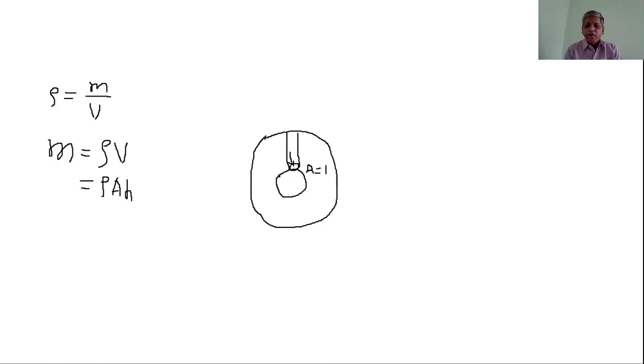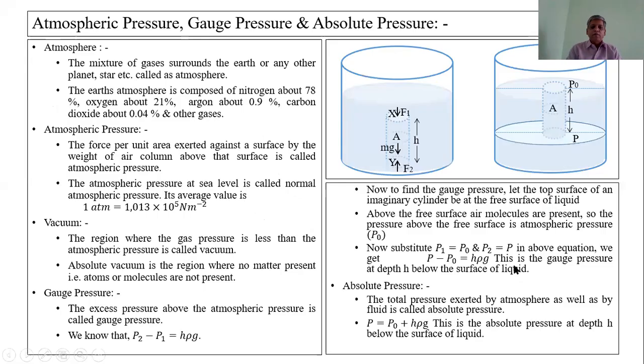The atmospheric pressure at sea level is called the normal atmospheric pressure. Its average value is 1.013 into 10 raised to 5 Newton per meter square. That is called 1 atmosphere. 1 atmosphere is equal to 1.013 into 10 raised to 5 Newton per meter square.